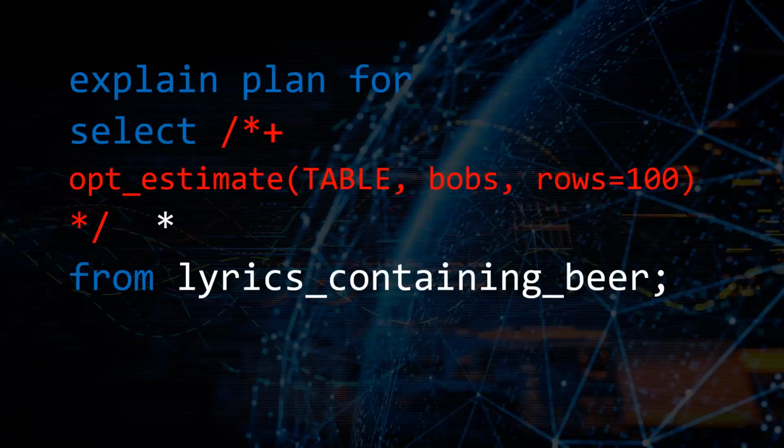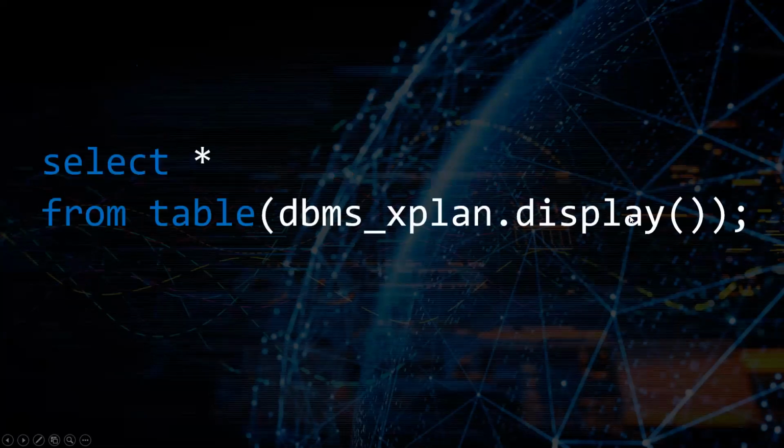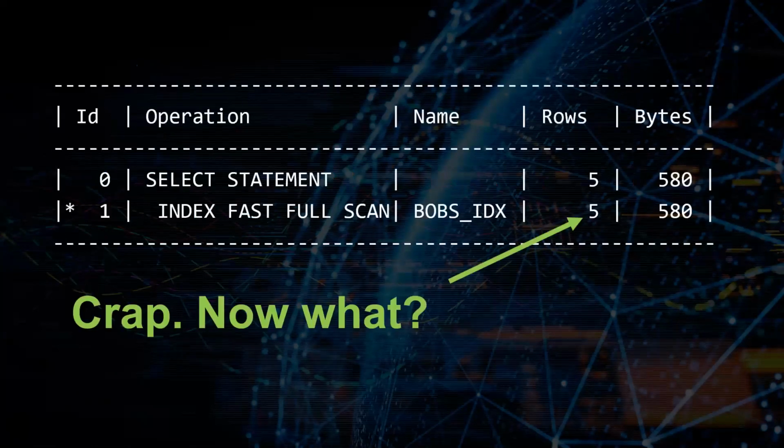So let's go ahead and add in our hint now. Let's say explain plan for select. We open up a hint here and we say OPT_ESTIMATE, open parentheses, TABLE, comma, Bob's, because that was our table alias, comma, ROWS equals 100. And now that we've added our hint, whenever we get the plan back, well, crap. Oracle still thinks there's only 5 records coming back. What's going on here? Why is Oracle ignoring our hint?